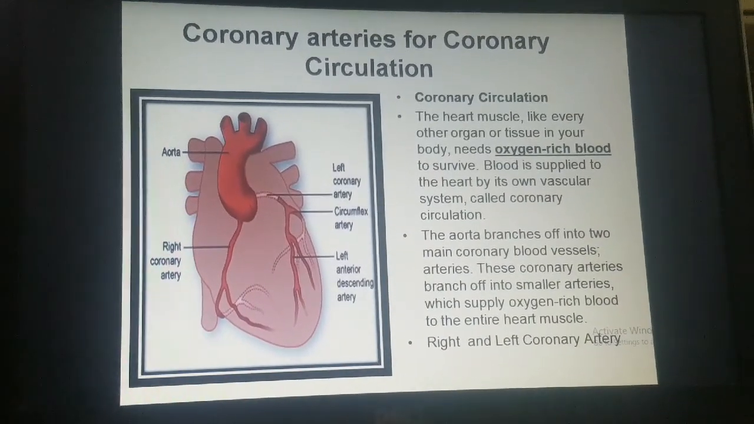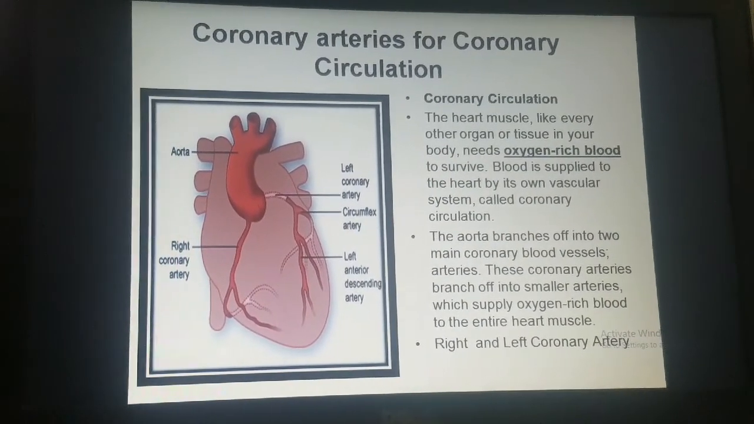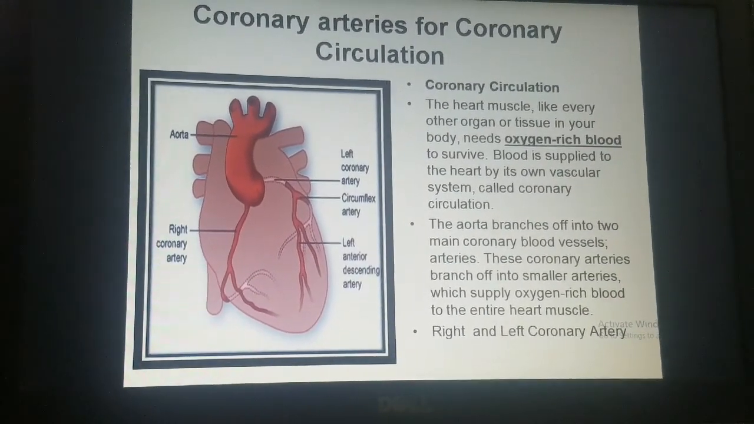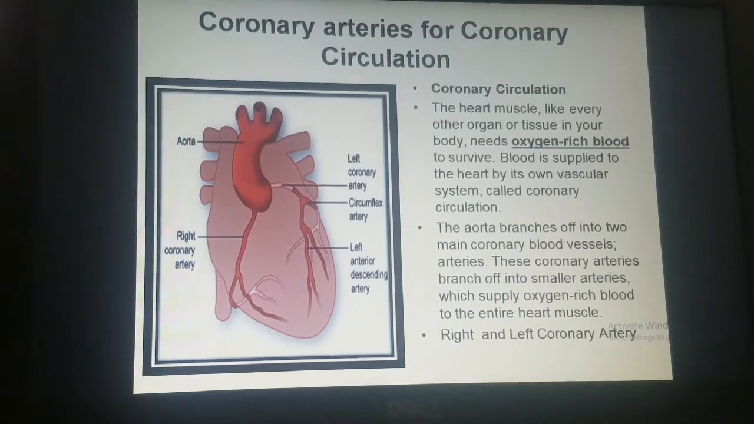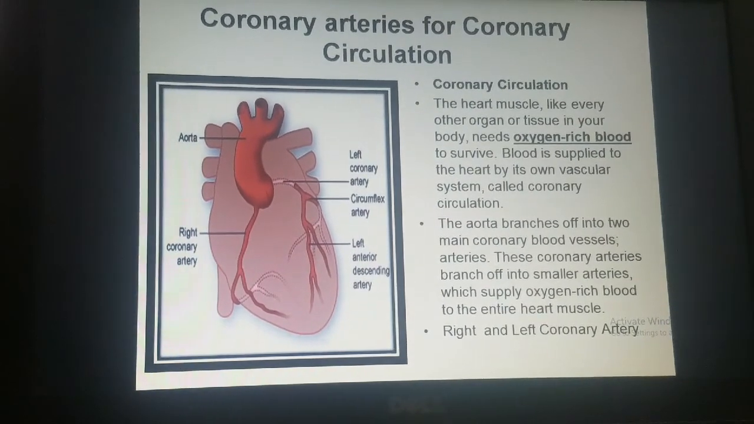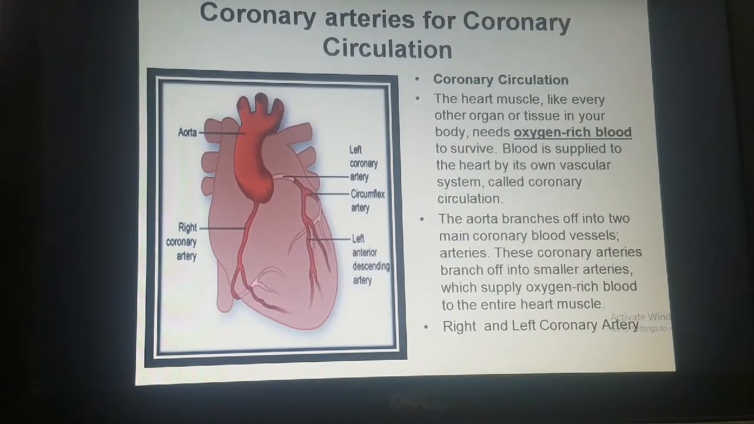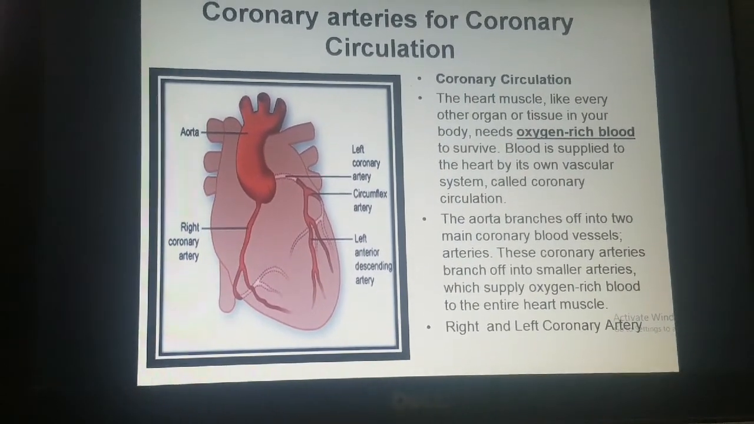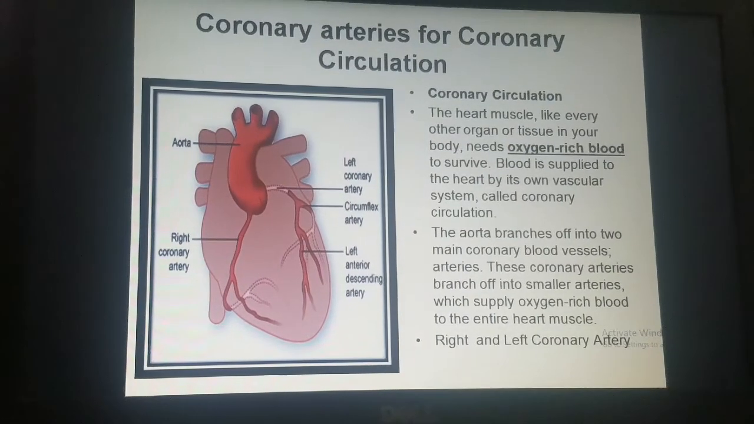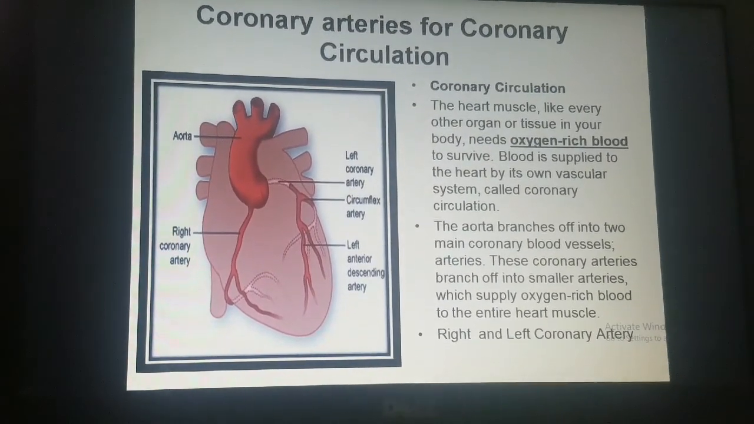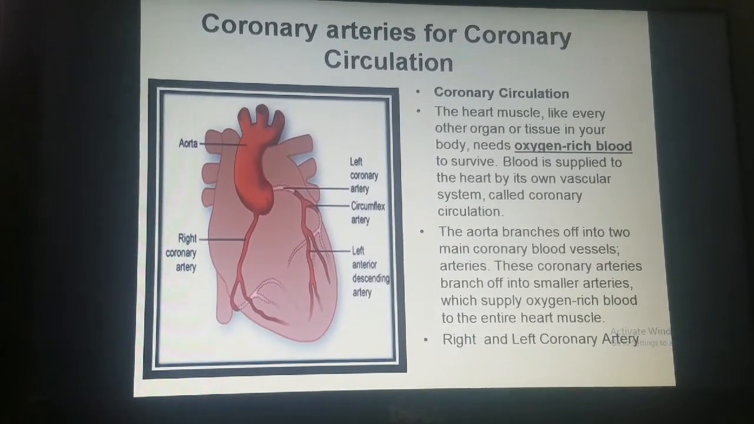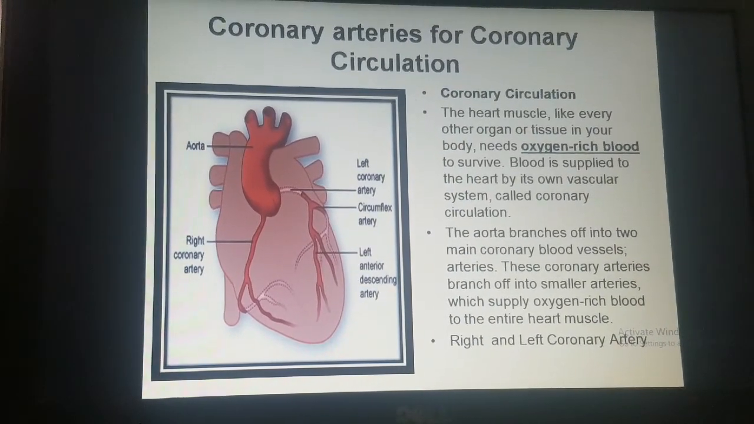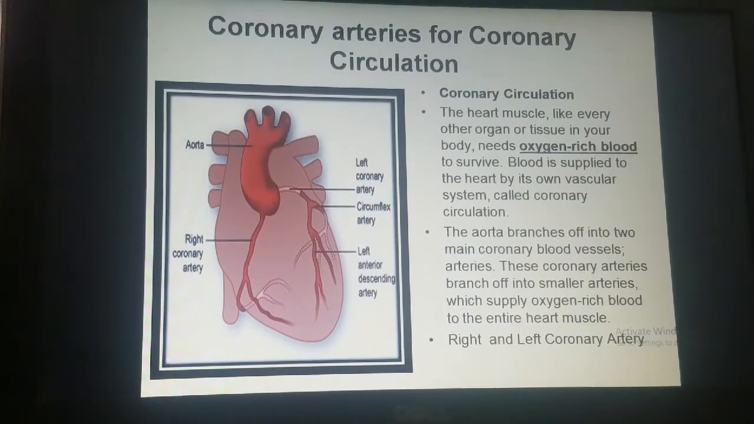Why is it so? The right coronary artery supplies blood to the right side of the heart, which is smaller compared to the left, because it pumps blood only to the lungs. The left coronary artery branches into the left anterior descending artery and circumflex artery. It supplies blood to the left side of the heart, which is larger and more muscular because it pumps blood to the rest of the body.